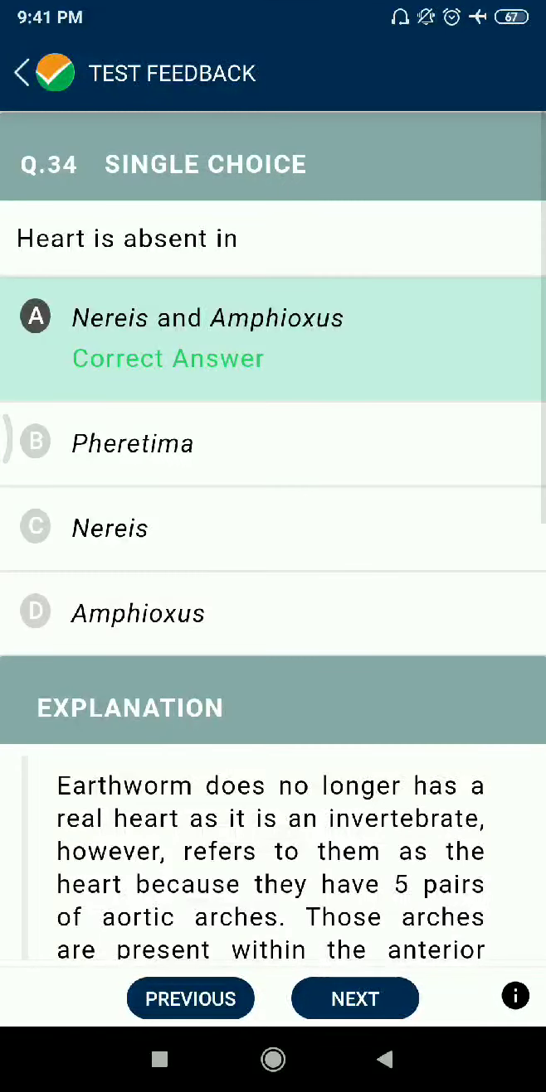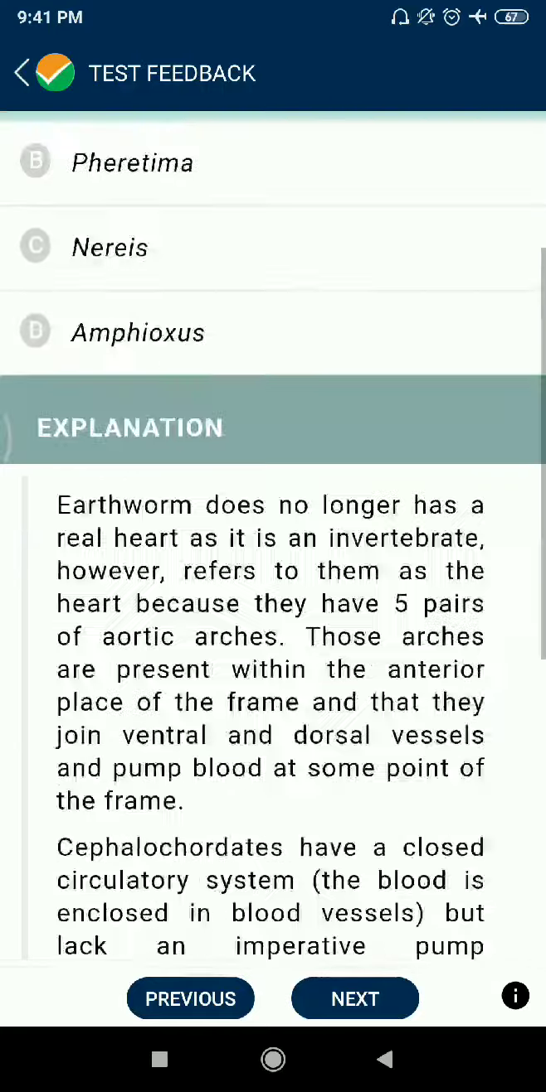Question 34. Heart is absent in Nereis and Amphioxus. No. Pheretima, Nereis, Amphioxus is correct.